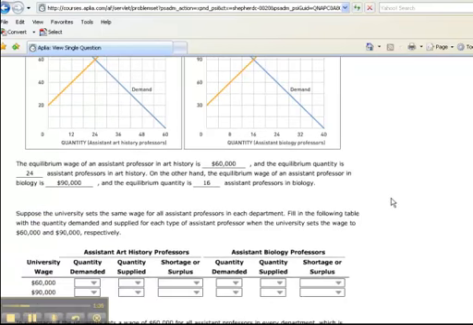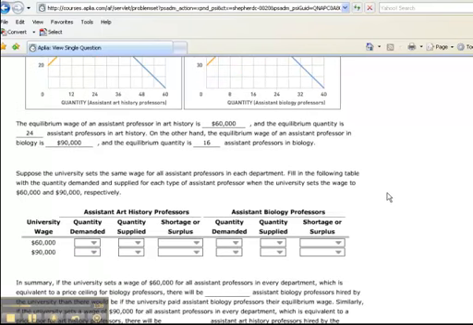So now that we've answered the questions for equilibrium, we're asked to assume that the university makes a decision for two different scenarios. First of all, they set the wage across the board for all assistant professors at $60,000, and then same situation, only they set the wage at $90,000. How's that going to affect quantity demanded and quantity supplied for these two types of professors? So the first scenario is that they set the wage universally at $60,000.